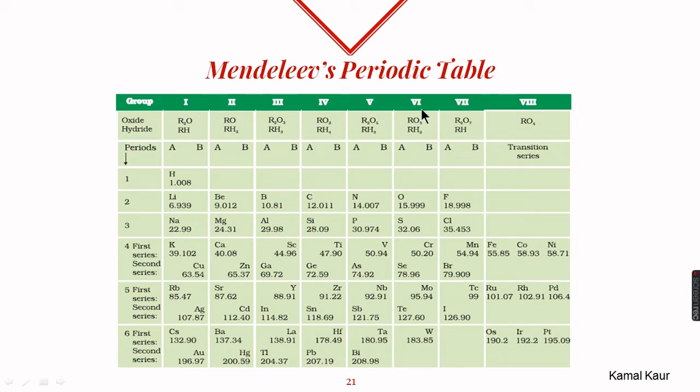Group number 1 to group number 7 were subdivided into subgroups A and B, while group 8 contained a total of 9 elements which were placed in sets of 3. Each set was placed in period number 4, 5 and 6. Later on, when noble gases were discovered, he could simply add these noble gases by adding another group which he named as 0 group. So all the noble gases which were discovered later were placed in this 0 group.